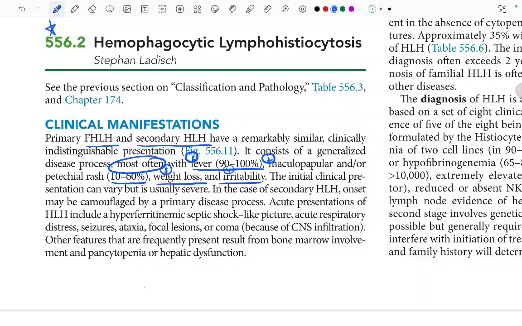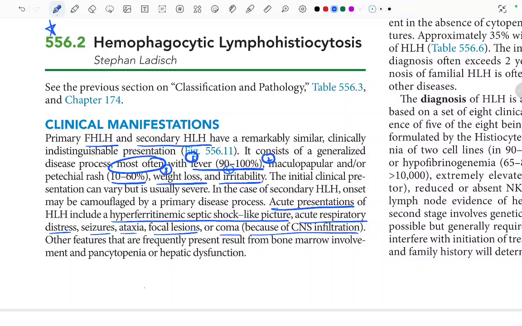The initial clinical presentation can vary but is usually severe. In the case of secondary HLH, onset may be camouflaged by a primary disease process. Acute presentations of HLH include a hyperferritinemic septic shock-like picture, acute respiratory distress, seizures, ataxia, focal lesions, or coma because of CNS infiltration.